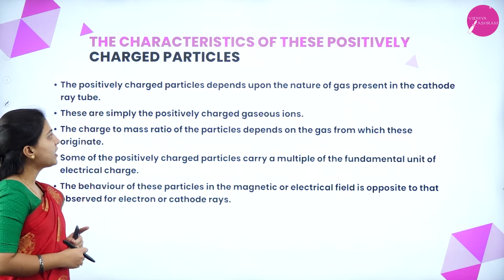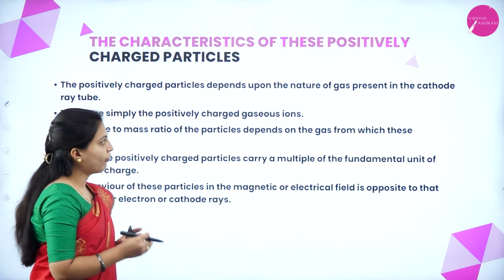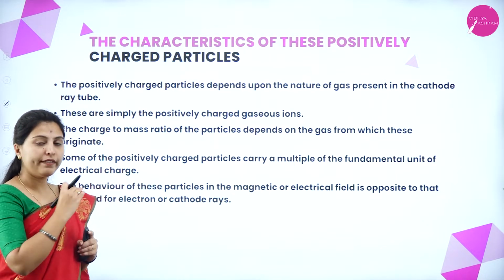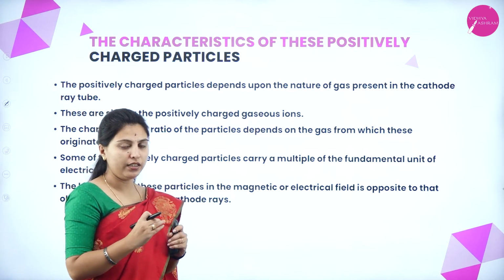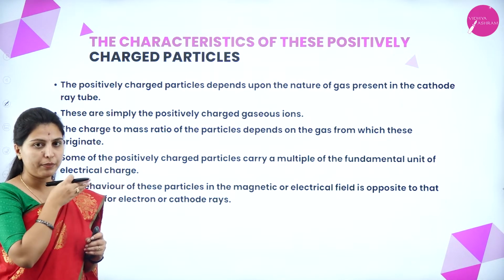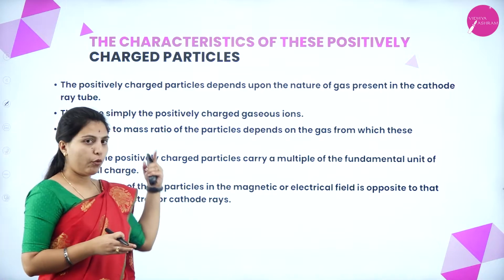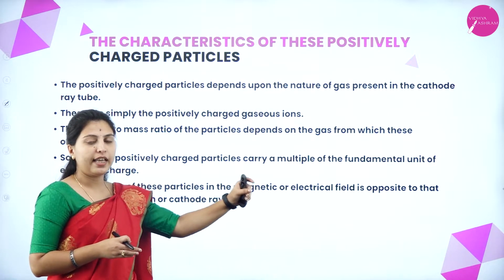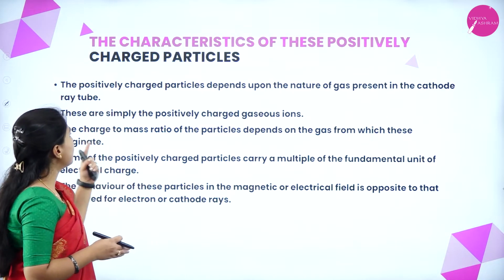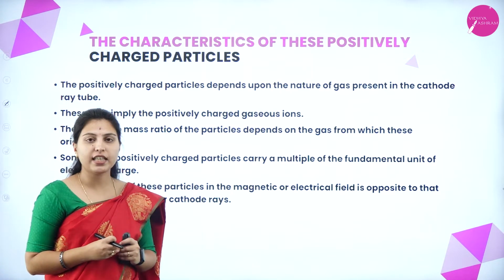Okay, we'll see the characteristics of the positively charged particles. The positively charged particles depend on the nature of the gas present in the cathode ray tube. Whatever gas is introduced inside the tube, the positive particles produced depend on the nature of that gas. These are simply positively charged gaseous ions.